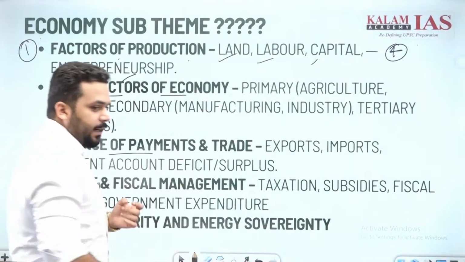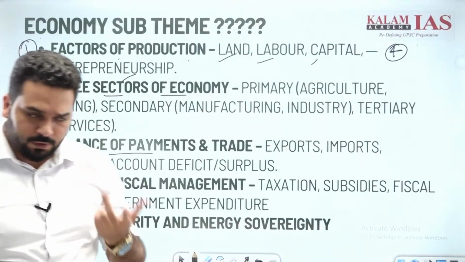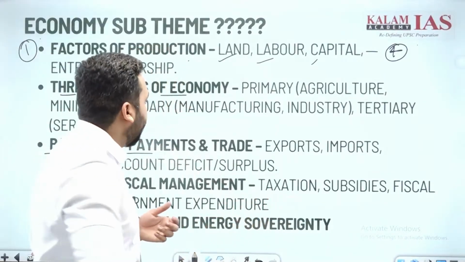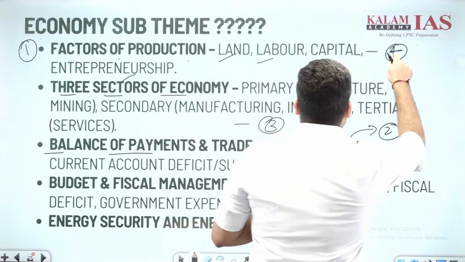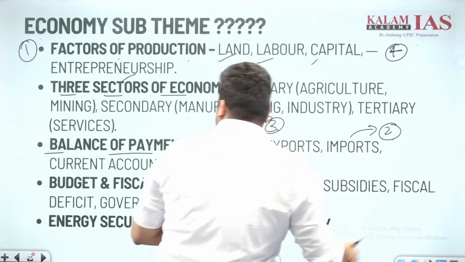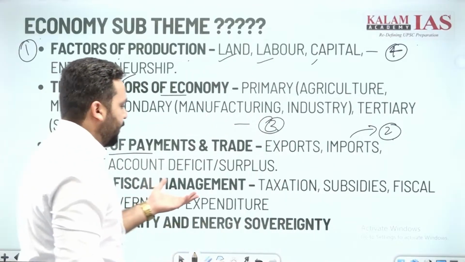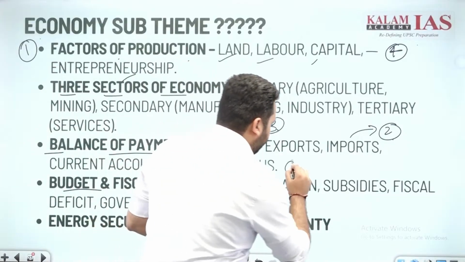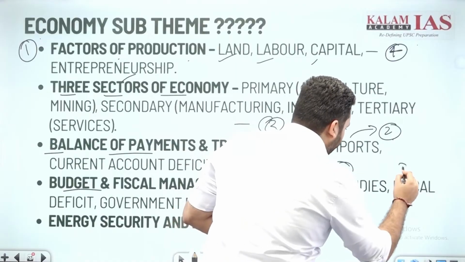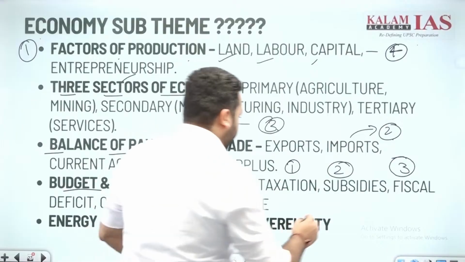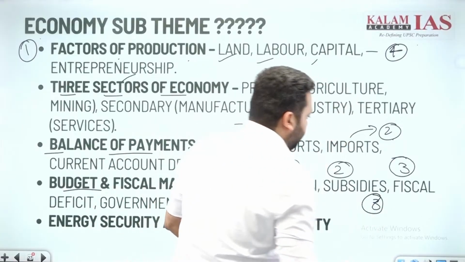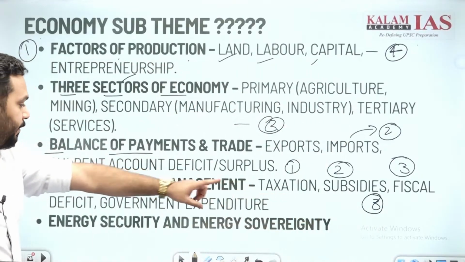Balance of payments, that is export and import, isn't it? उसमें आपको कुछ ना कुछ डेफिनेटली मिल जाएगा. So 3 dimensions over here, 2 major dimensions over here. 4 plus 3 is 7, 7 plus 2 is 9. Budget and fiscal management, taxation, subsidies, fiscal deficit, revenue deficit. Okay, three dimensions over here. I have 12 till now.